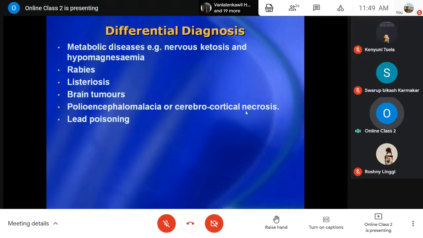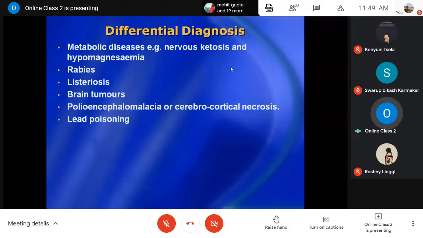Then lastly, differential diagnosis. As I have mentioned, there are some more diseases, and you may come across some other viral or other disease conditions wherever the central nervous system is involved.